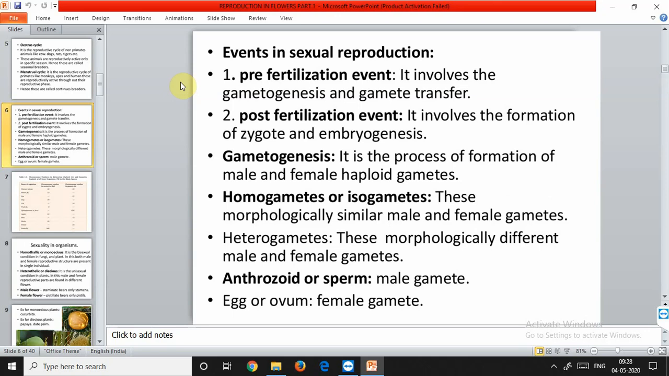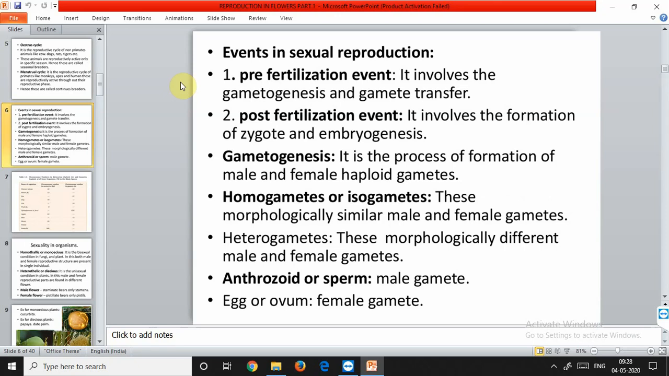Then come the heterogametes. In a majority of sexually reproducing organisms, the gametes produced are of two morphologically distinct types. In such organisms, the male gamete is called the antherozoid or the sperm, and the female gamete is called the egg or ovum. So these are heterogametes. They are different morphologically. Morphologically means in outer appearance.